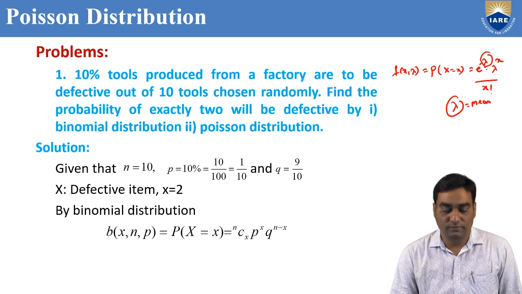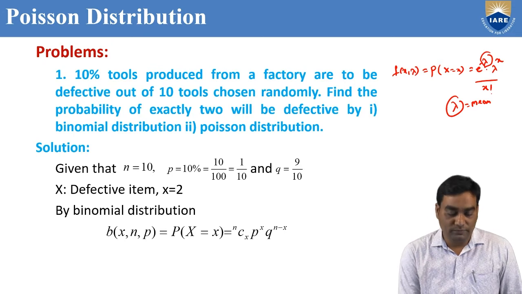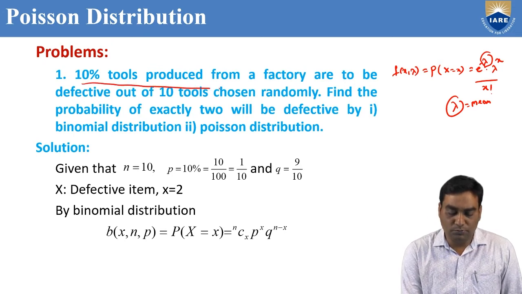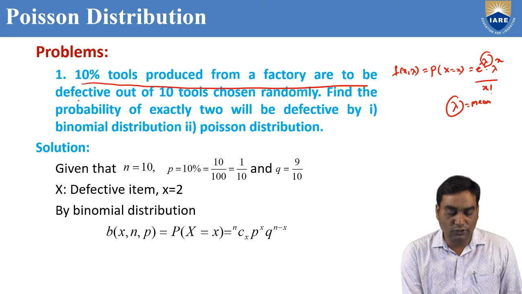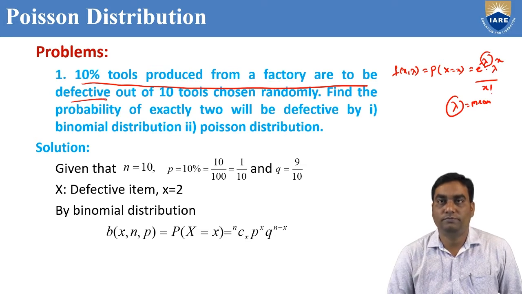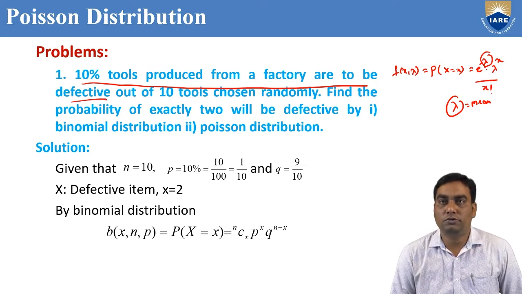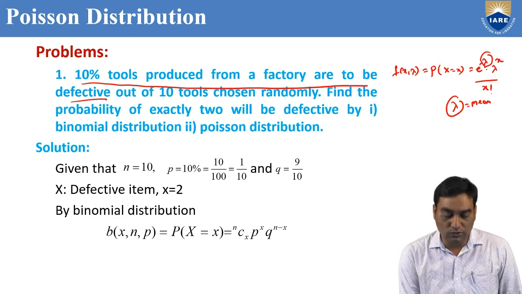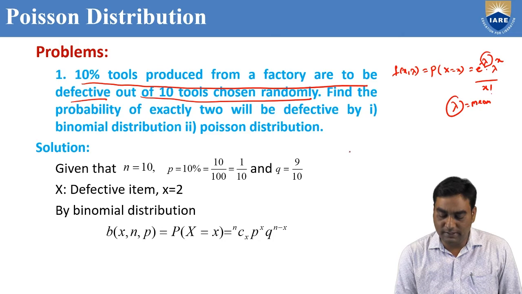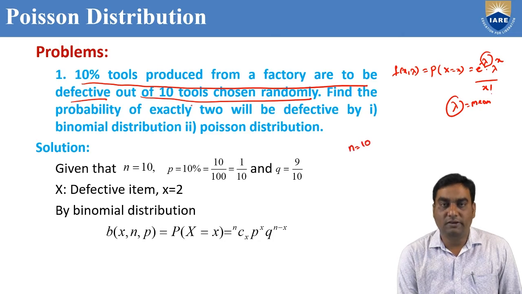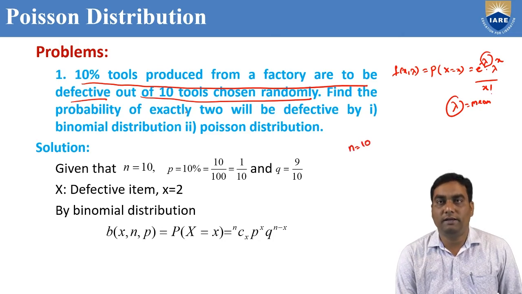If you know these values, lambda, x values, we can find out probability of number of successes by using Poisson distribution. Suppose if I take the first problem, 10% tools produced from a factory are to be defective. Out of 10 tools chosen randomly, n equal to 10, because chosen 10 tools randomly.